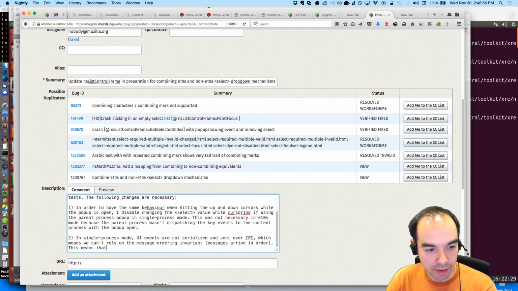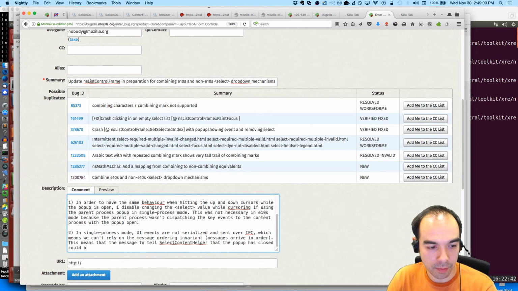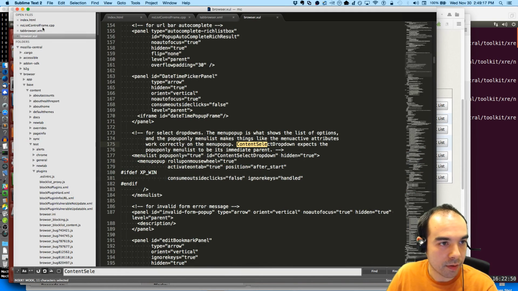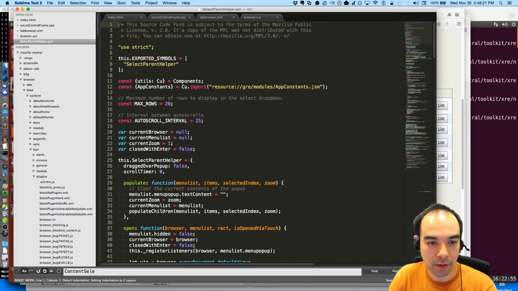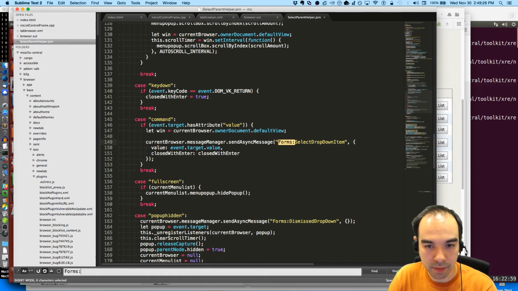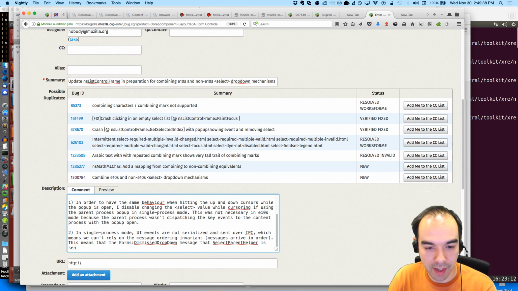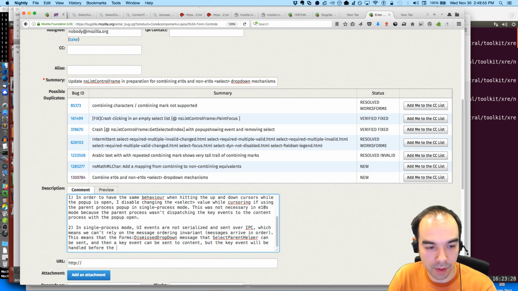This means that the message to tell select content helper that the pop-up has closed, the forms dismissed drop-down message that select parent helper sends, can be sent, and then a key event can be sent to content, but the key event will be handled before the message.